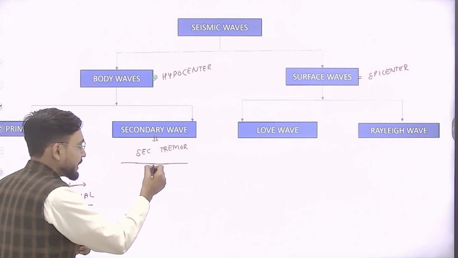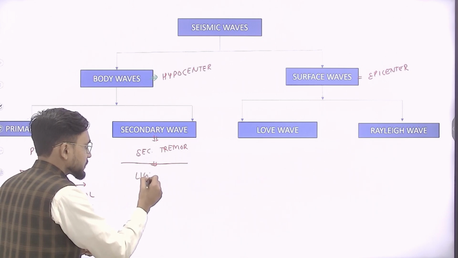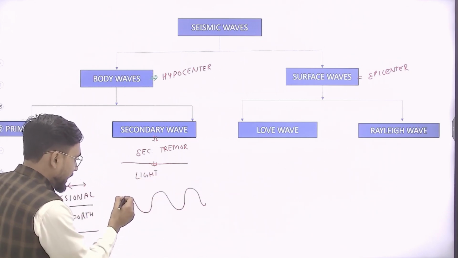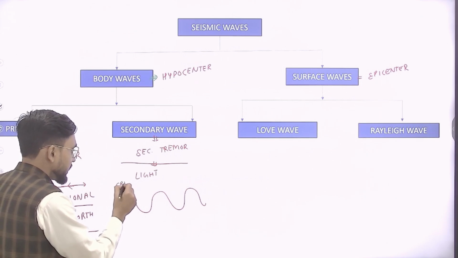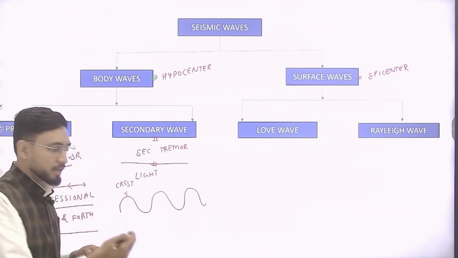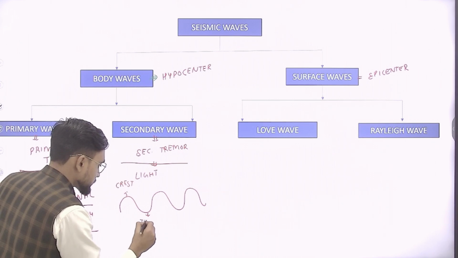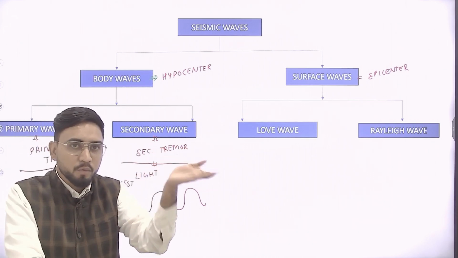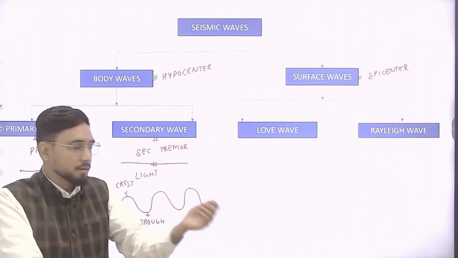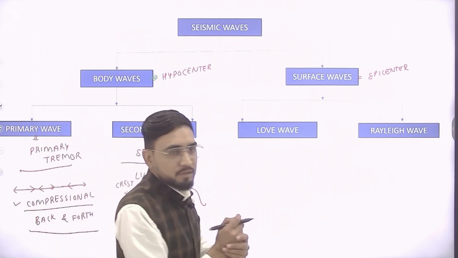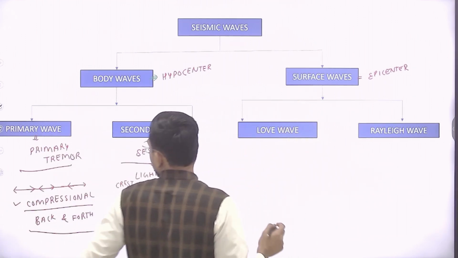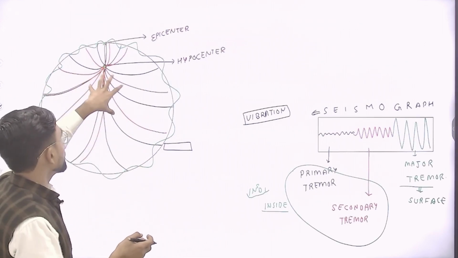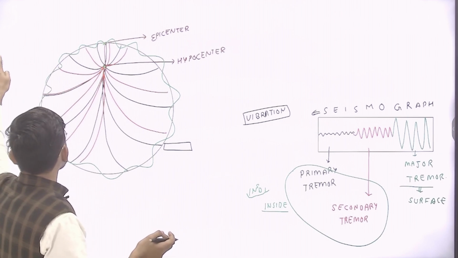The secondary wave acts like light waves. They work in crest and trough phases. This is the anticline. We call it crest, C-R-E-S-T, not C-R-U-S-T, and this is the trough. They uplift the surface and put it downward, then uplift and then downward. When it comes to surface waves, these move all along the surface. In the previous diagram, we saw the yellow lines are the surface waves, and the blue and red colors are the body waves.